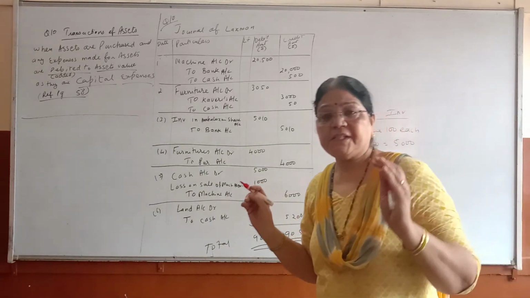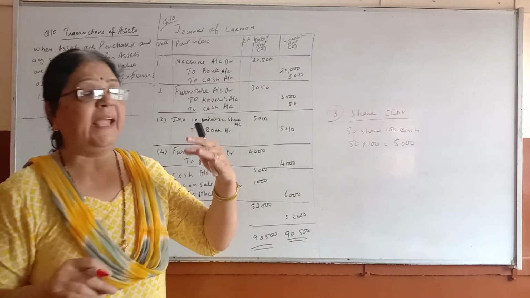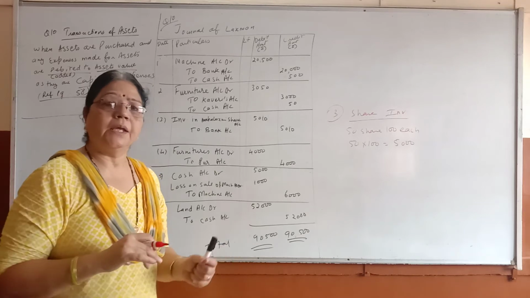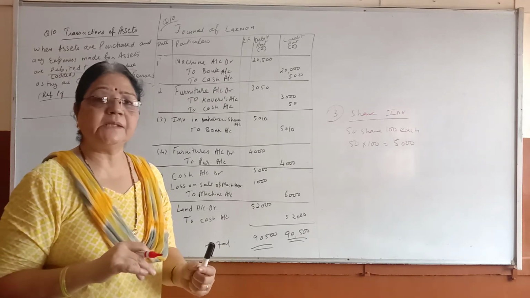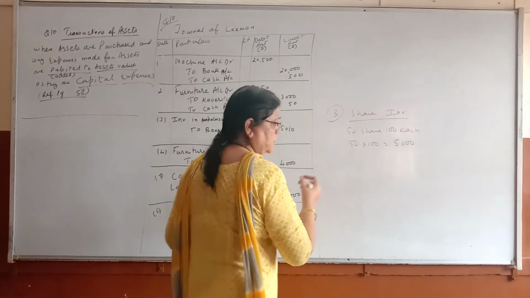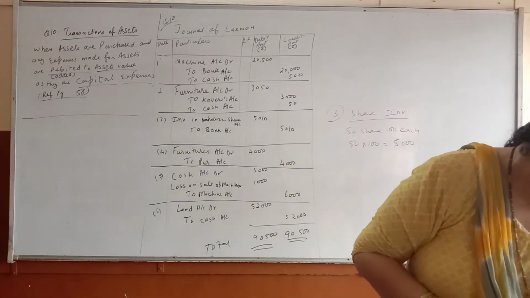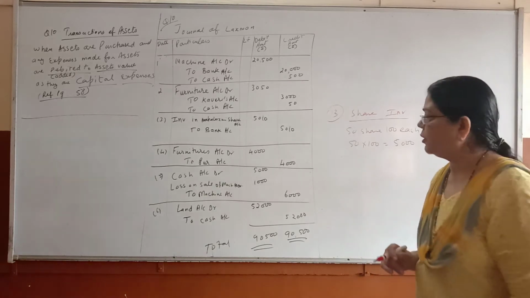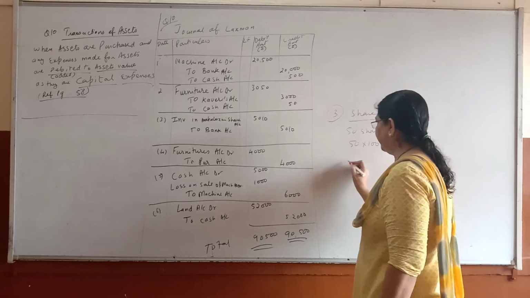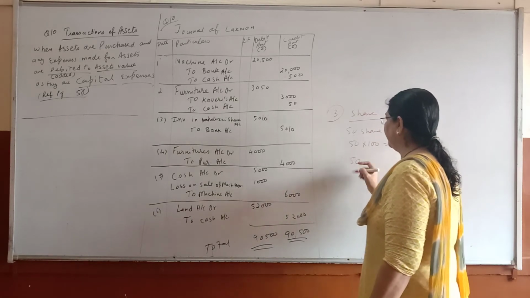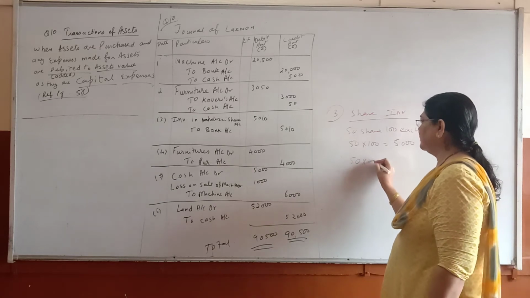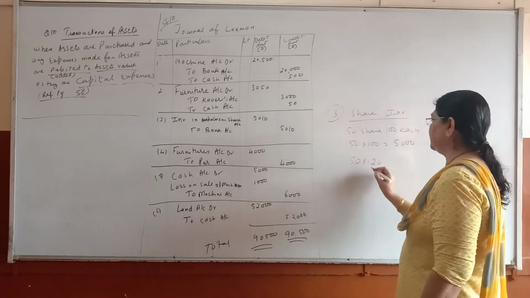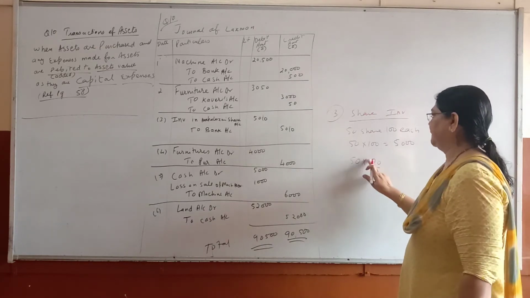Now for purchasing shares, you have to use some agent or some broker. So you have to pay them commission, and that expense is known as brokerage. So how much brokerage are you going to pay? Here they have given that brokerage is paid 20 paise per share. The shares were 50, and 20 paise means 0.20.